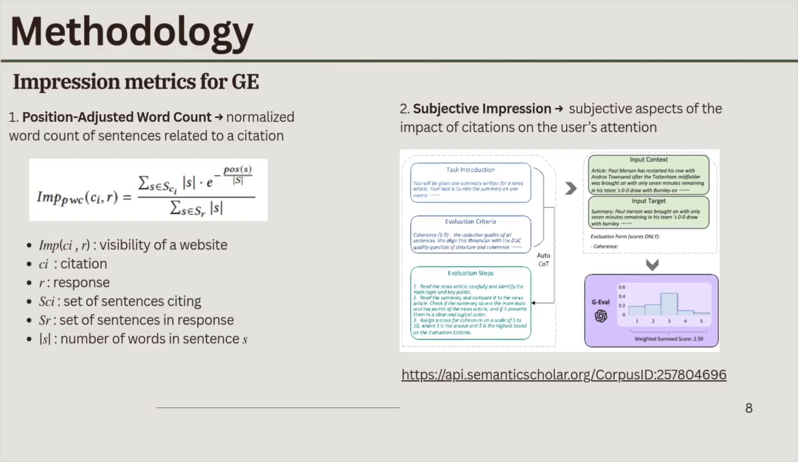Given this is very good for objective and well-grounded metrics, but this ignores the subjective aspects of the impact of citation on the user's attention. To address this, we propose the subjective impression metric, which incorporates facets such as the relevance of the cited material to the user query, influence of the citation, uniqueness of the material presented by a citation, subjective position, subjective count, probability of clicking the citation, and diversity in the material presented.